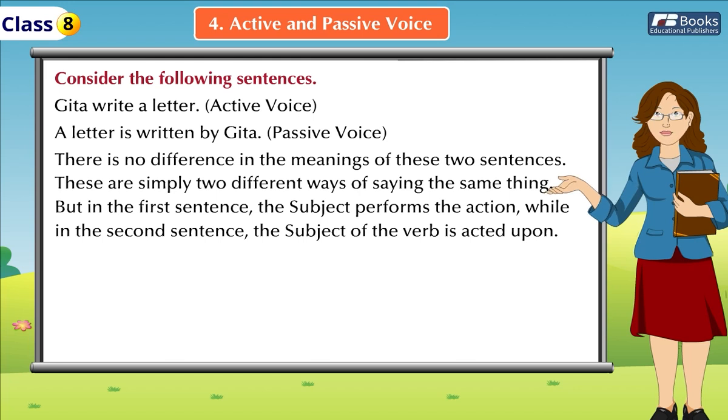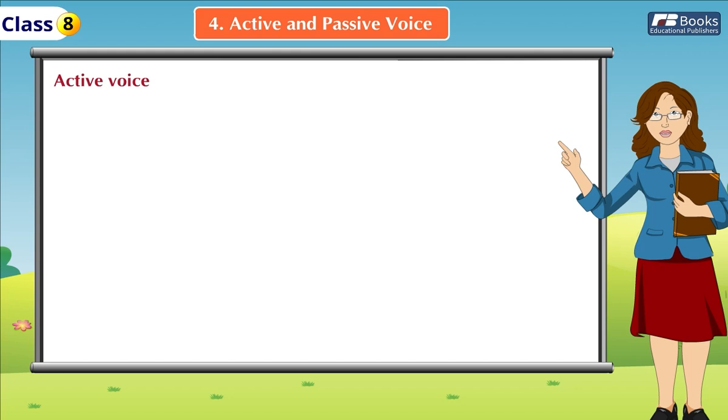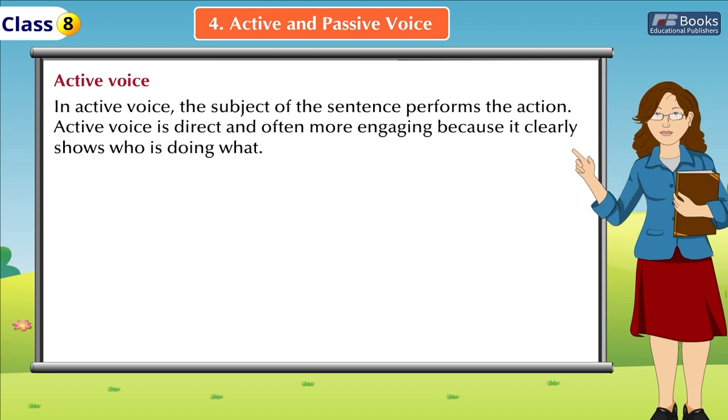But in the first sentence, the subject performs the action, while in the second sentence, the subject of the verb is acted upon. Active voice. In active voice, the subject of the sentence performs the action.